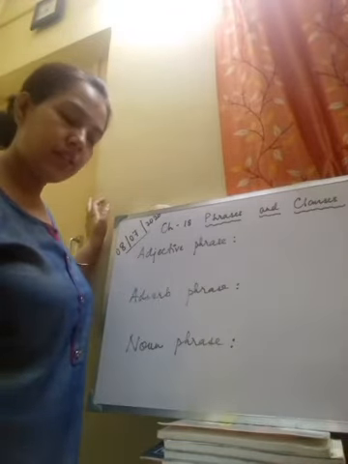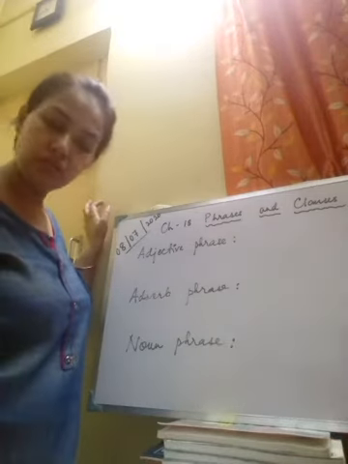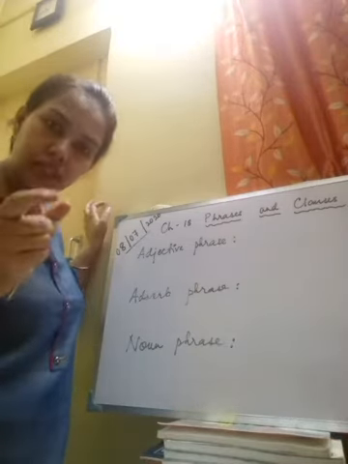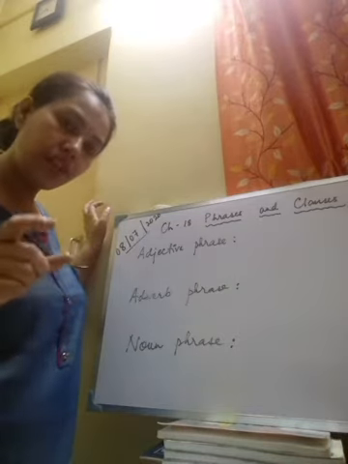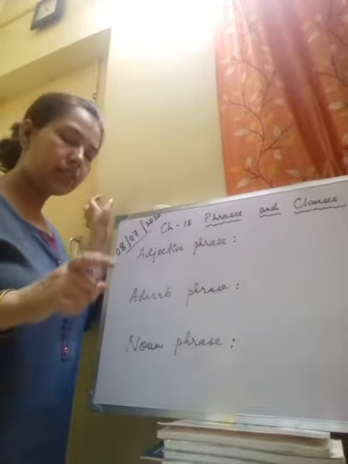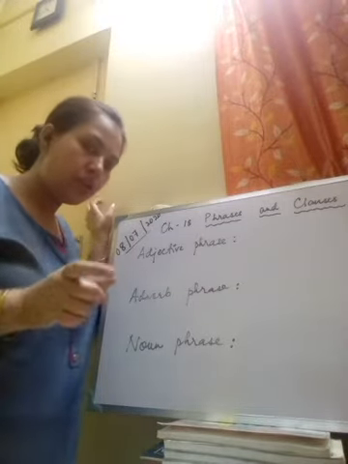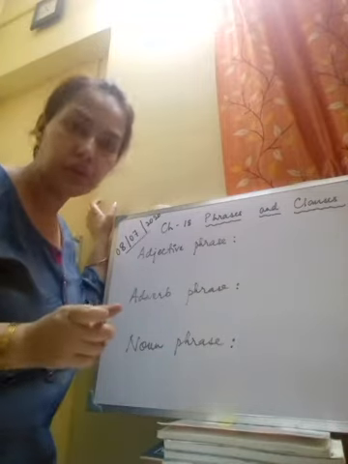Now remember, children, phrases are made by combining different types of words into a group. There is always a particular word around which the group of words or phrase is formed. The word that plays the central role in the phrase is called its main word or the head word.